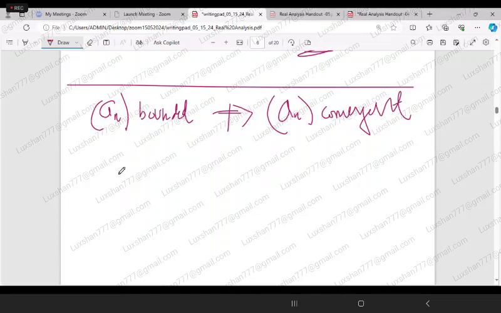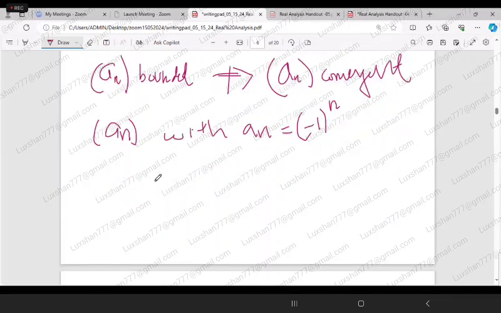So example, consider the sequence an with the term an equal to minus 1 to the power n.